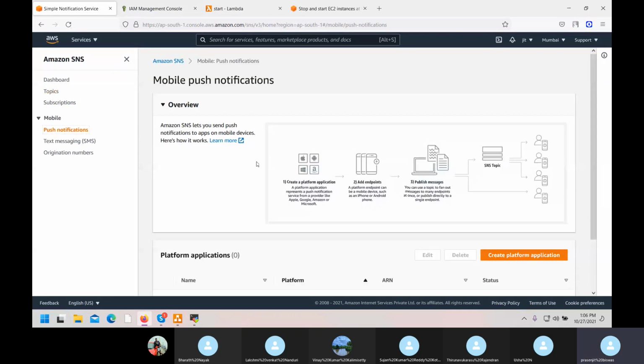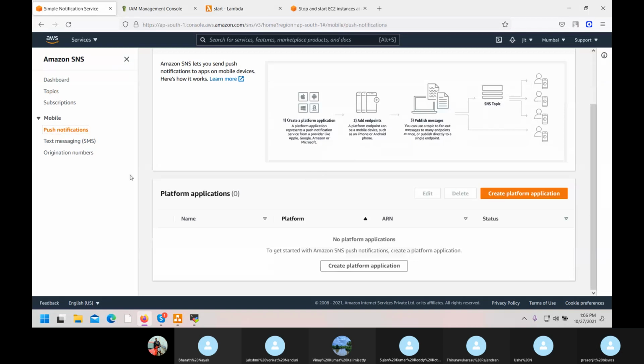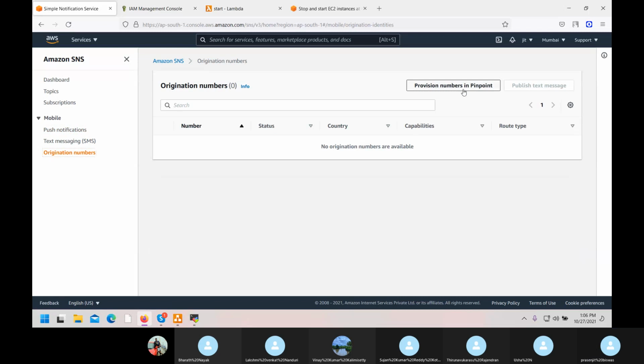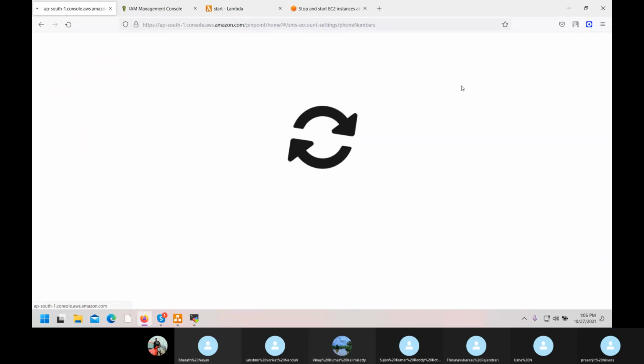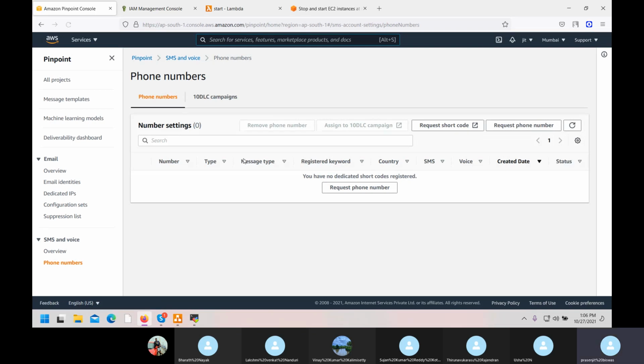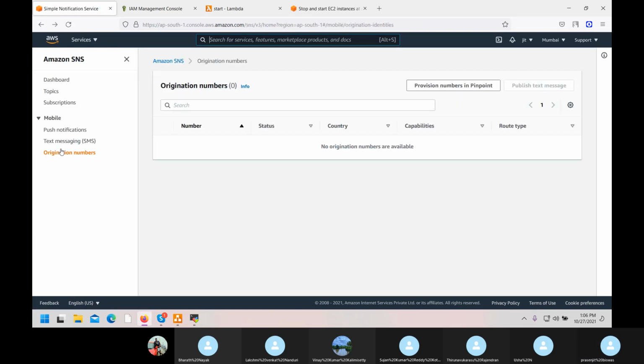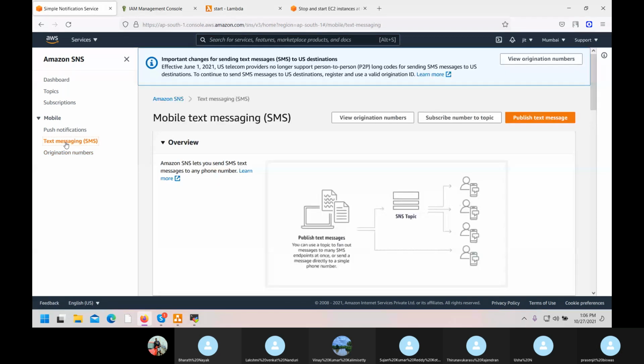Push notification. Okay, so originate numbers. Not this. Hold on a second. SMS.